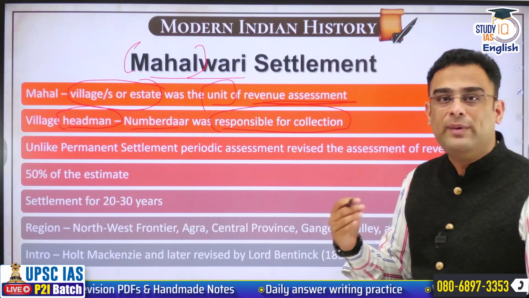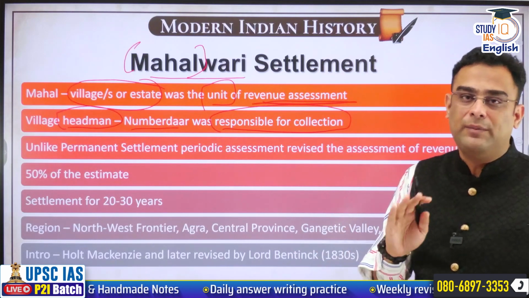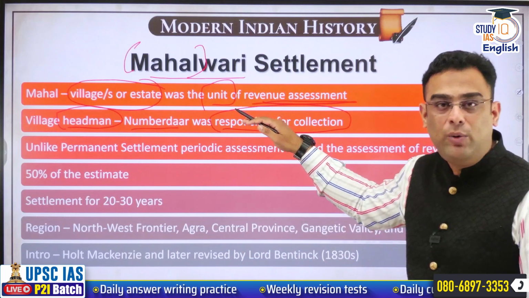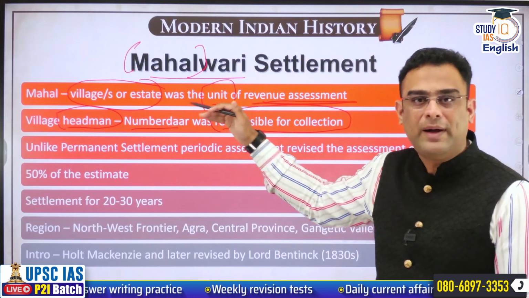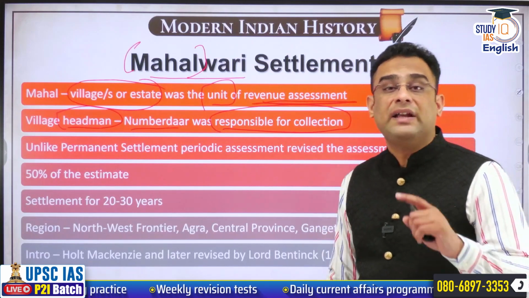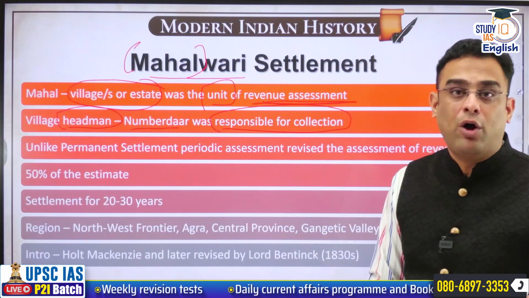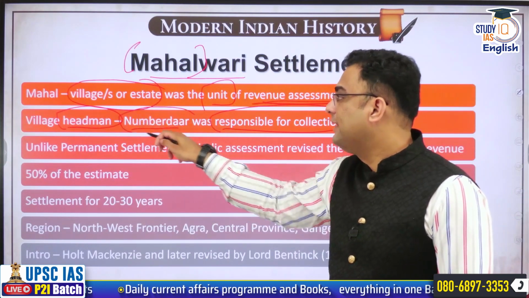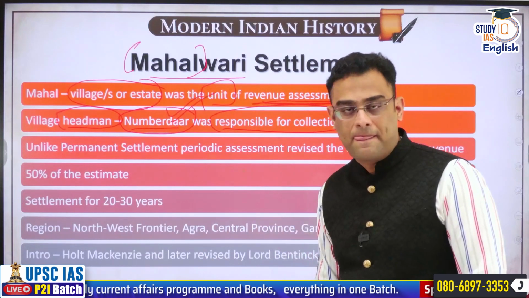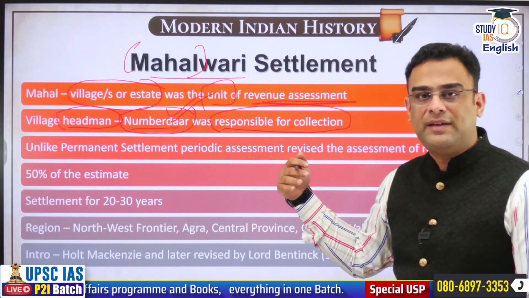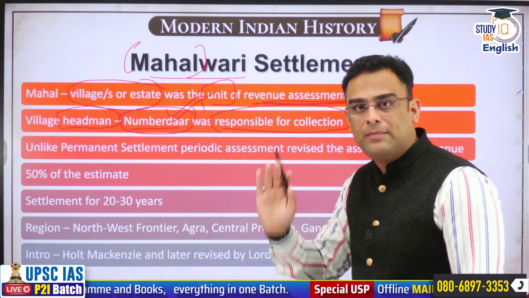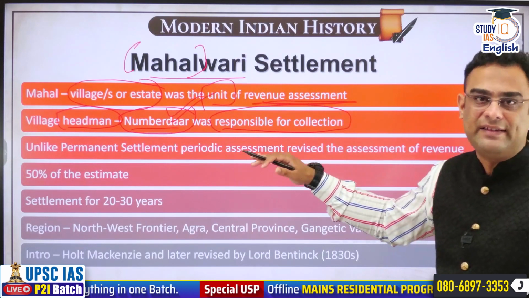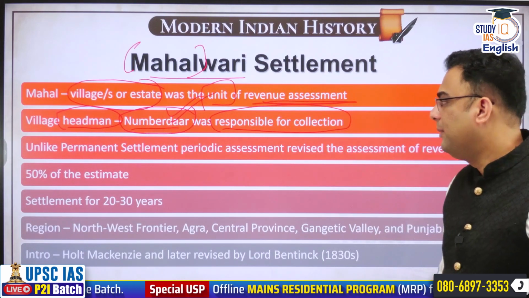So this was a win-win situation in both cases for the East India Company. They got the best of the earlier two systems. They have stability now in terms of revenue; they know how much each mahal is going to pay. And at the same time, they don't have the administrative burden of dealing with every single farmer's assessment. All of that will be taken care of by the headman called the Nambardar, also called the Lambardar in some cases. Both are the same entity. The East India Company is getting stability and also ease. That is why the Mahalwari system was implemented.